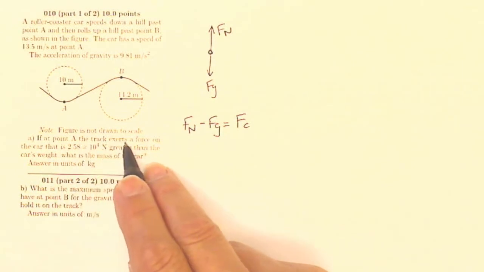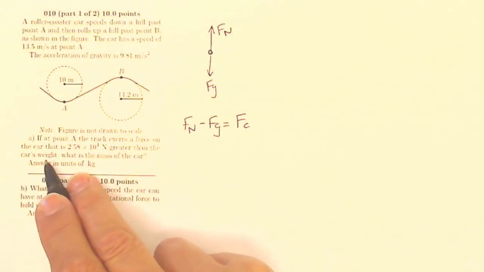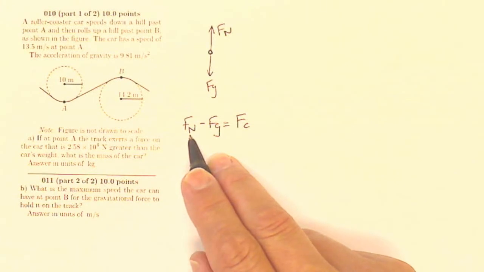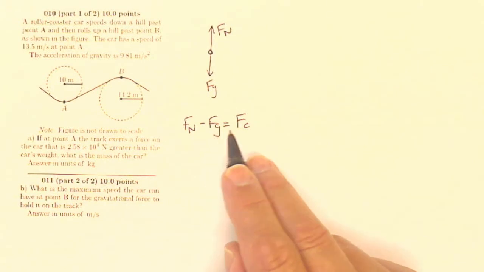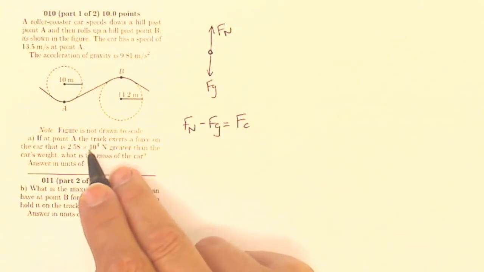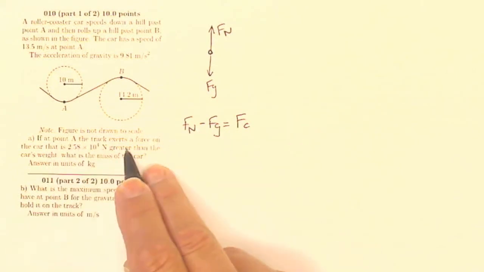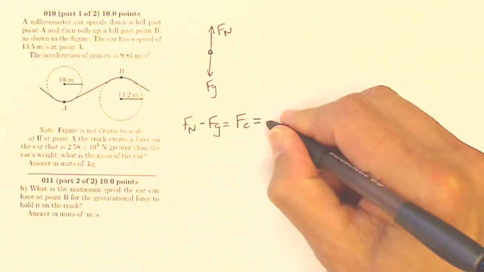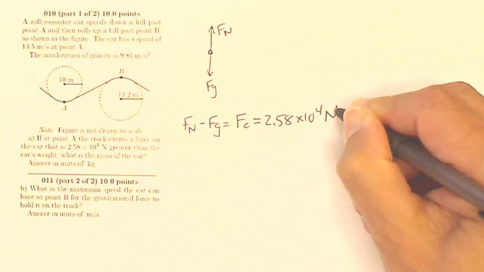It says the track exerts a force on the car that is this much greater than the car's weight. That seems to be saying that the normal force minus the gravity is the centripetal force. Well, that must be it. That's how much bigger normal is than gravity. So normal minus gravity is centripetal, and centripetal equals 2.58 times 10 to the fourth newtons.